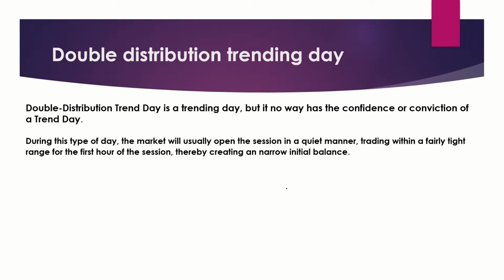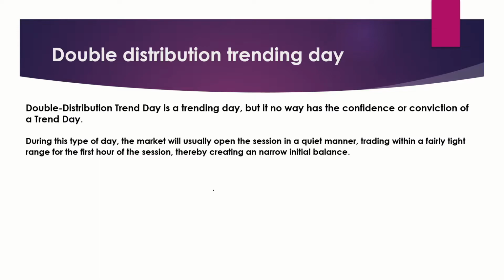Our next type of day is double distribution trending day. Double distribution trending day is a trend day, but it in no way has the confidence or conviction of a trending day. During this type of day, the market will usually open the session in a quiet manner, trading within a fairly tight range for the first 1 hour of the session, thereby creating a narrow initial balance. Initial balance is nothing but the high and low made in the first 1 hour of the market open.